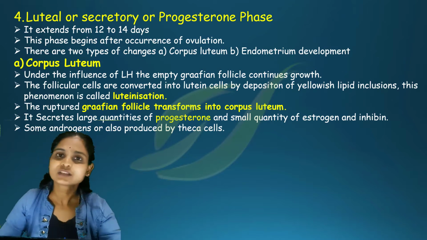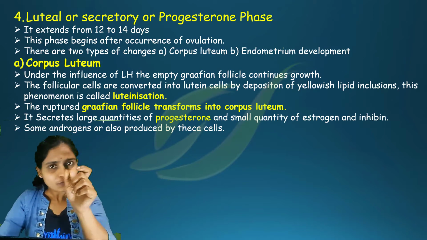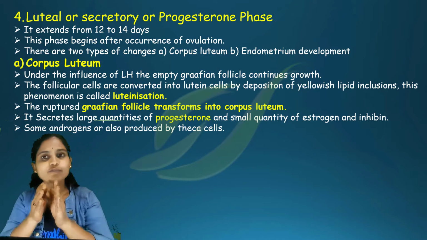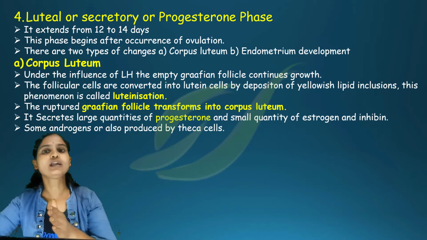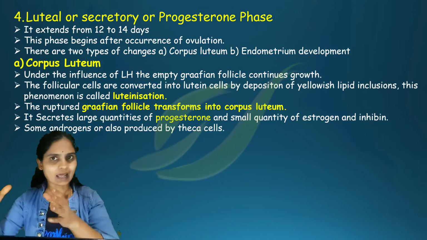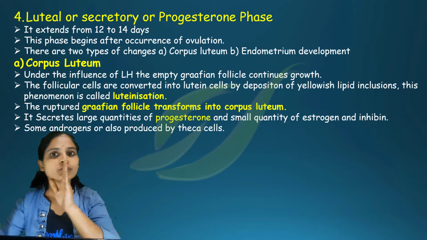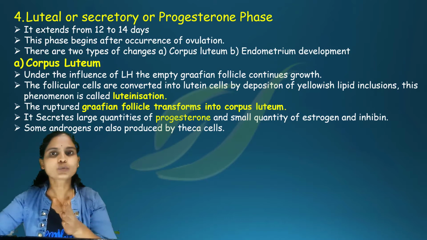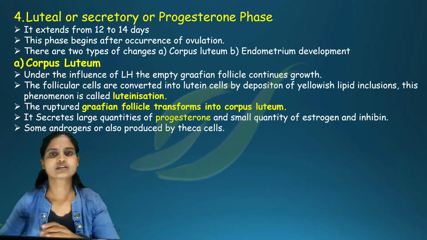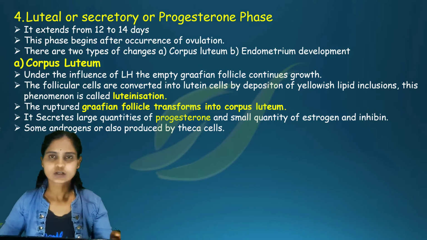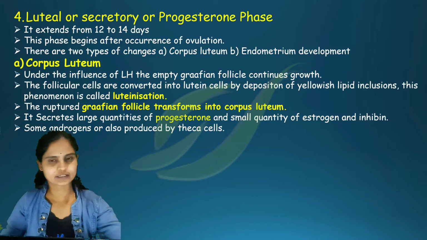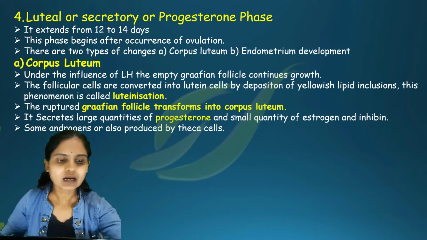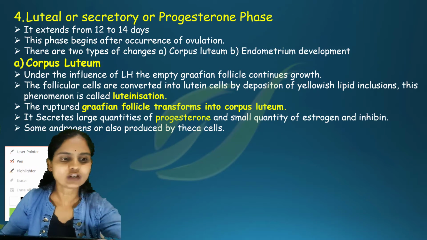After the 14th day, from the 15th day to the 28th day in a calendar, we call it the luteal phase. It will be around 12 to 14 days. This phase will occur after ovulation.